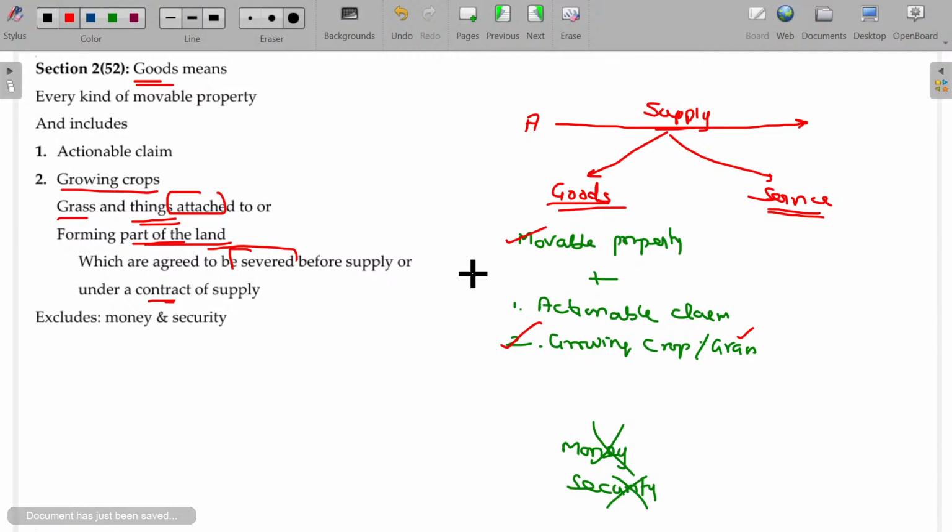All kinds of movable property. What is called actionable claims, sir? A good example for the actionable claim is unsecured liability. If I have a secured liability, say the banker has lent the loan pledging the house property, if the borrower fails to pay, the banker can attach the property, right? Similarly, a vehicle loan. If the borrower fails to pay, the banker can attach the vehicle.